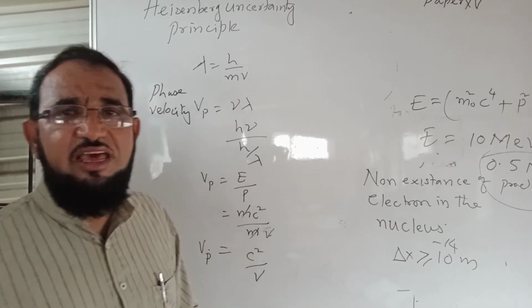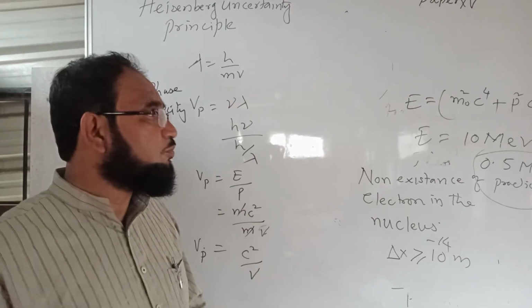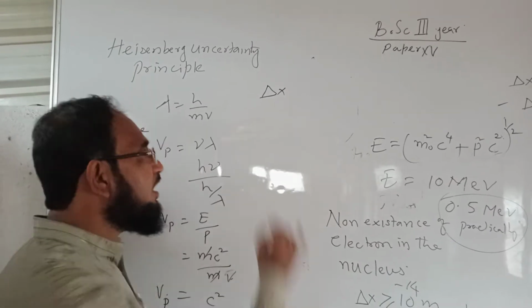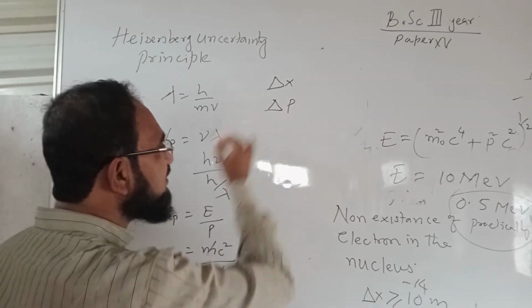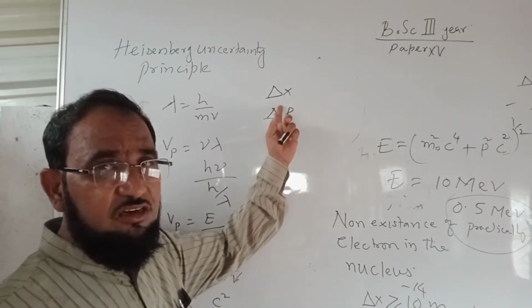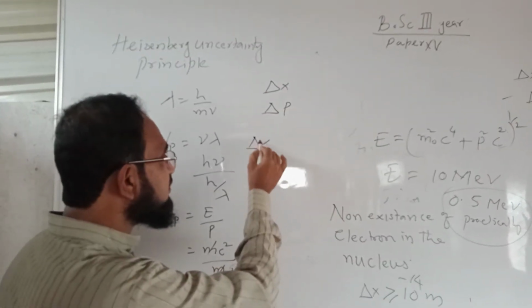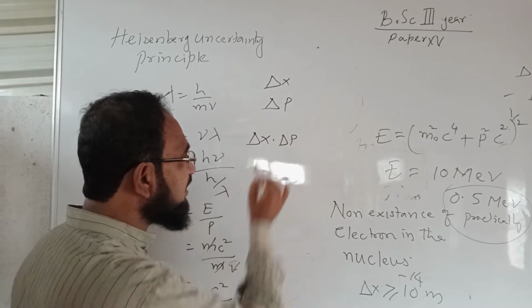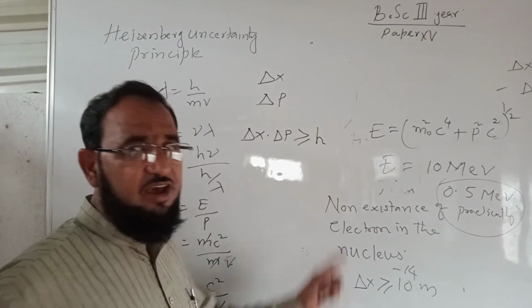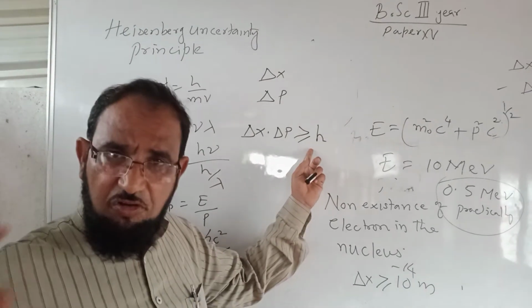So we say that there is uncertainty in the position, delta x, as well as uncertainty in the momentum. According to Heisenberg, the product of the uncertainty in the position and the uncertainty in the momentum should be greater than or equal to h, where h is the Planck's constant.